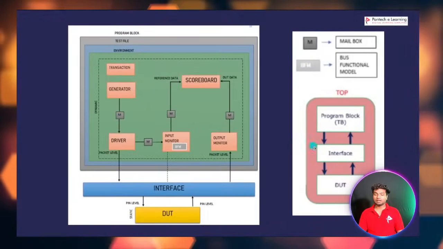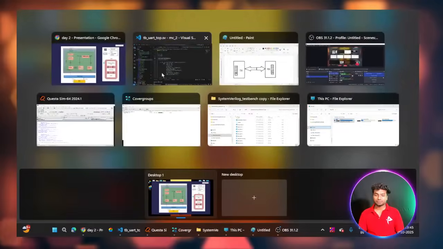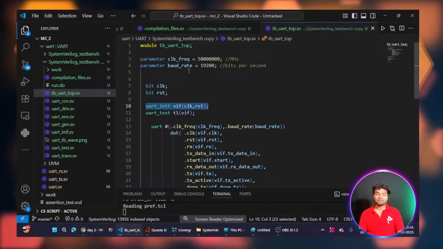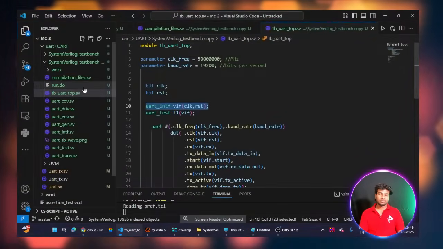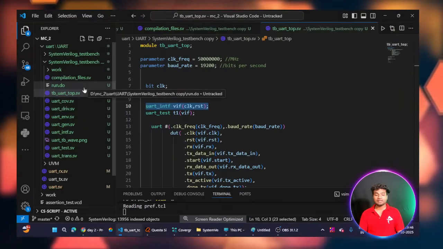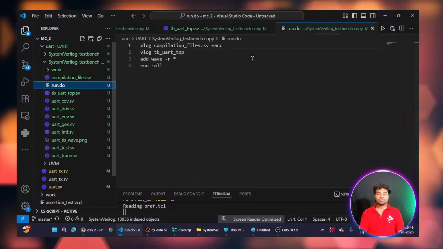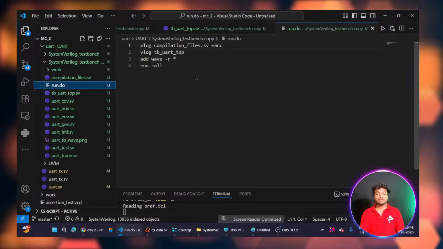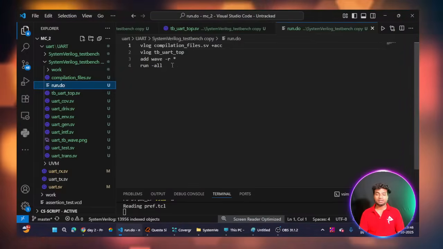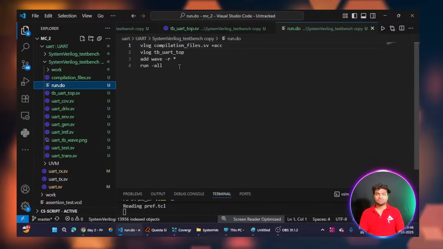All three are inside my top module. If I run this top module, it will work automatically. To run this code I am going to use the Questa Sim software. For that you have to make one run.do file.